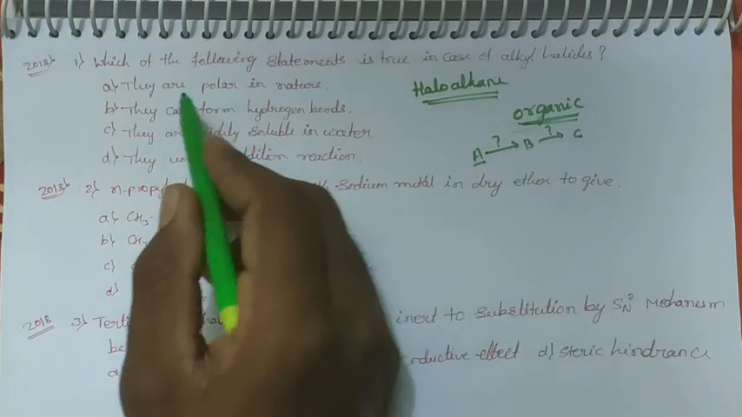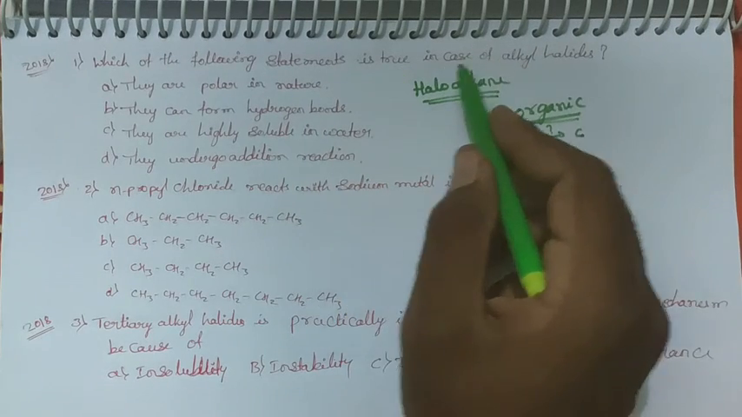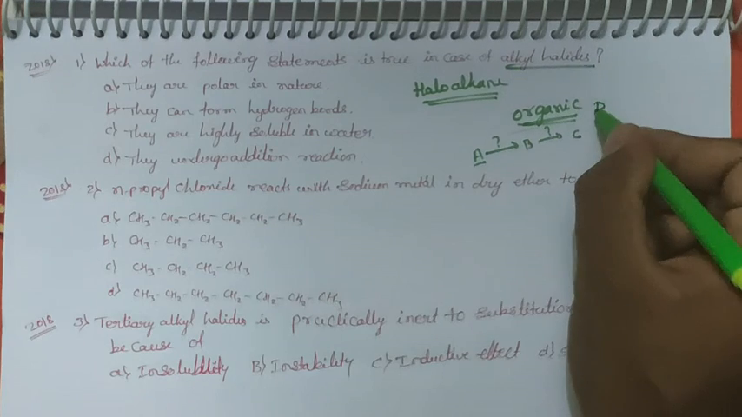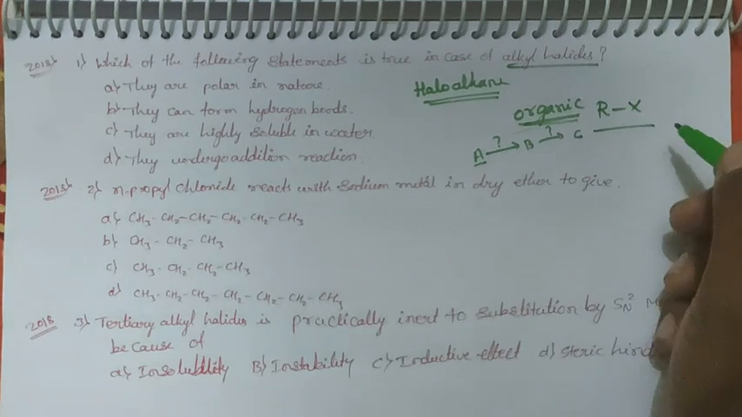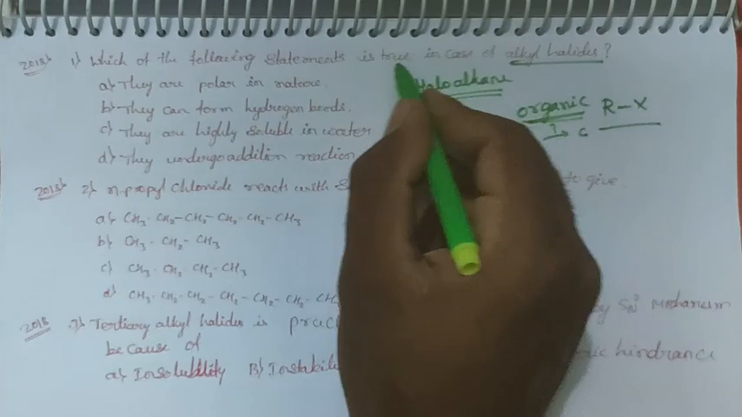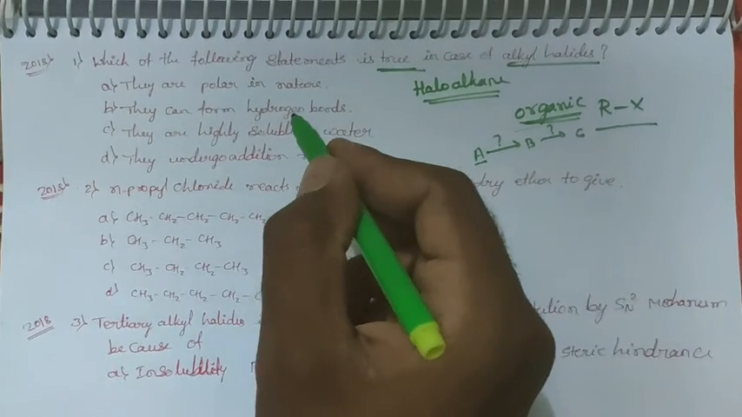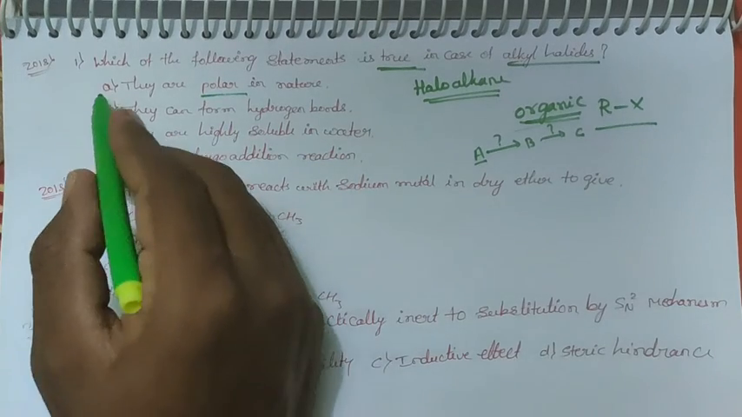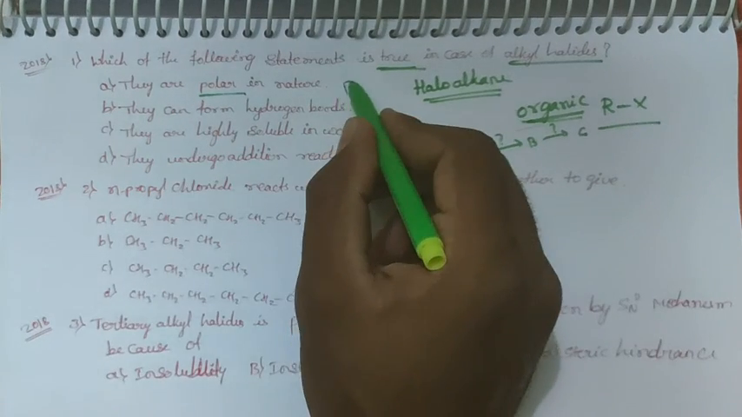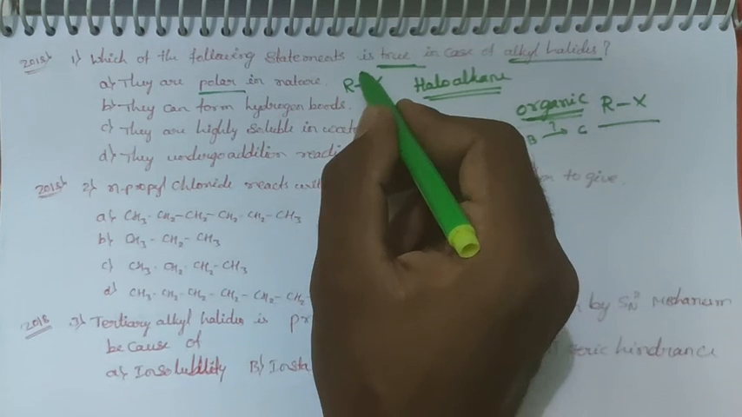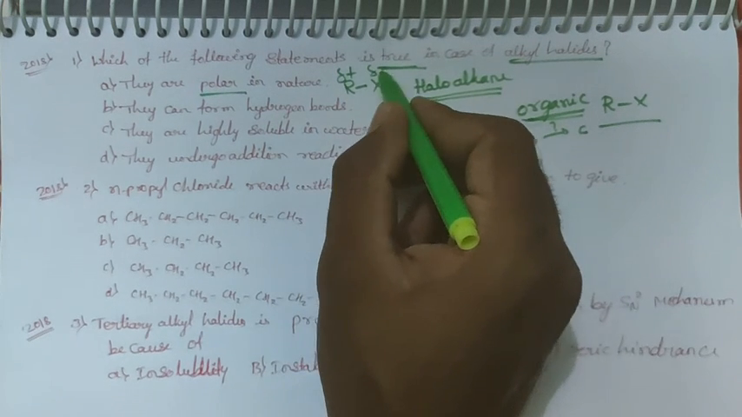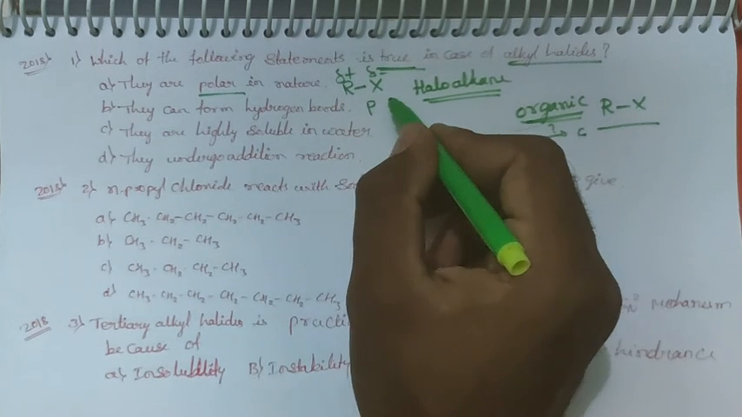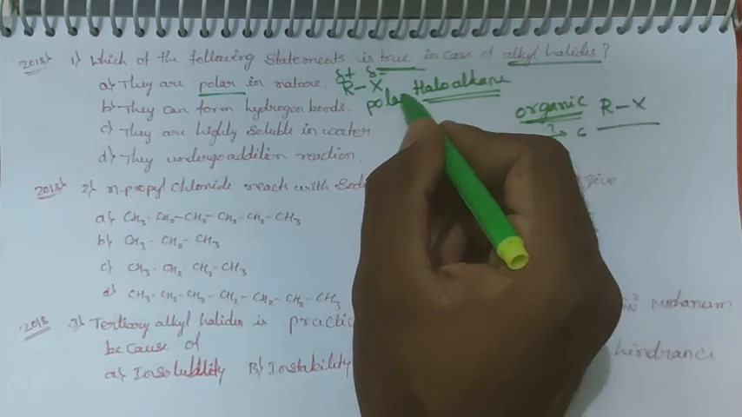Which of the following statements is true in case of alkyl halides? Alkyl halides means RX. Which of the following statements is true, means which is the correct statement. These alkyl halides are polar in nature. In the first option only we have to see here, dear student. These alkyl halides RX have charge separation, delta plus and delta minus. Therefore, if they have charge separation, we have to call that one polar.